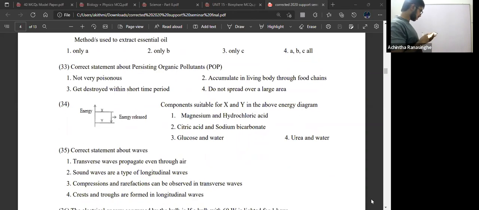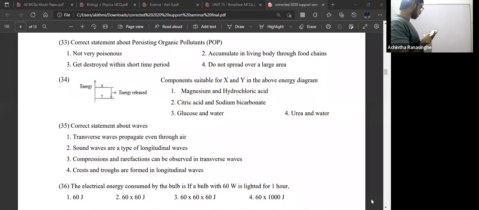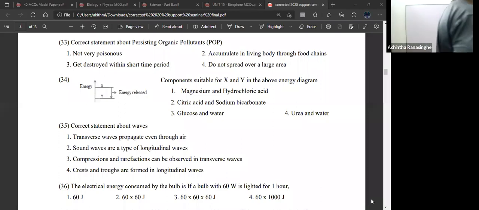Next question, question number 33. Correct statement about persistent organic pollutants. Right. What is the correct statement? You haven't done it yet. Persistent organic pollutants, POP. What is the correct definition? You can guess it actually. What is the correct one?